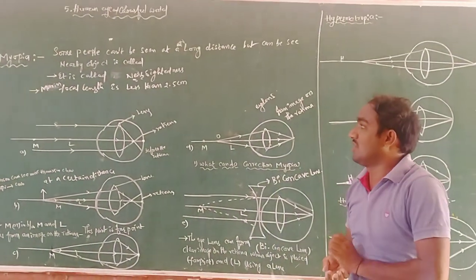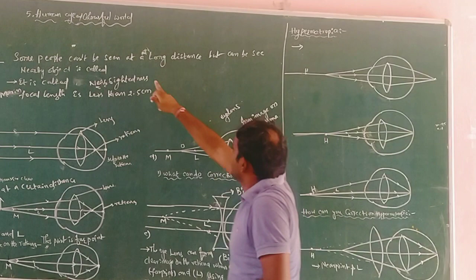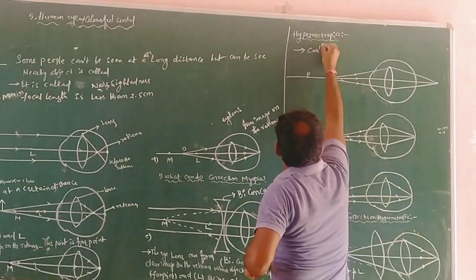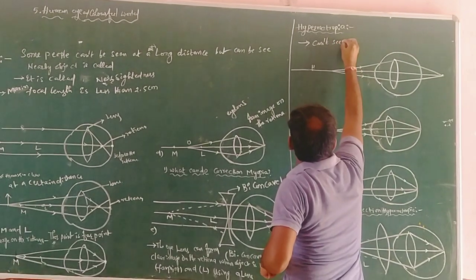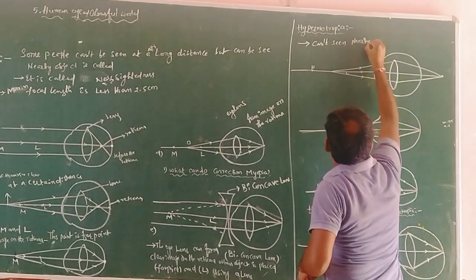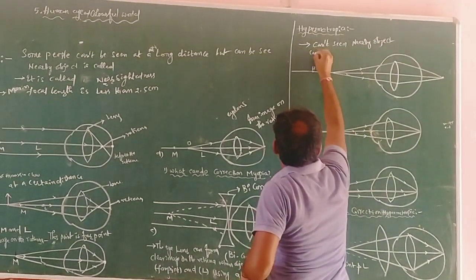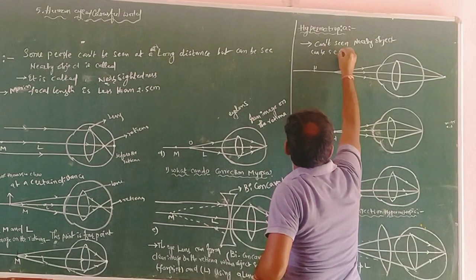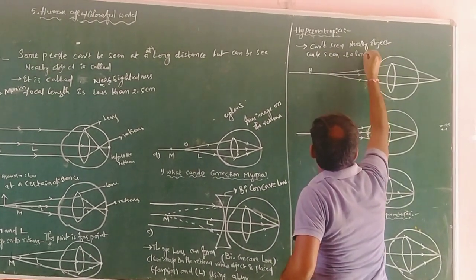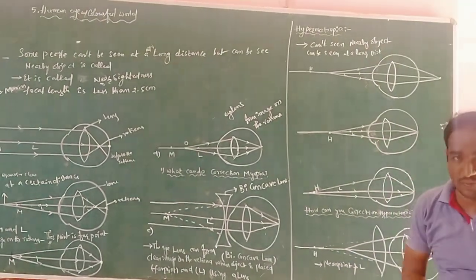According to the definition, not being able to see nearby objects and being able to see at a long distance is called hypermetropia.